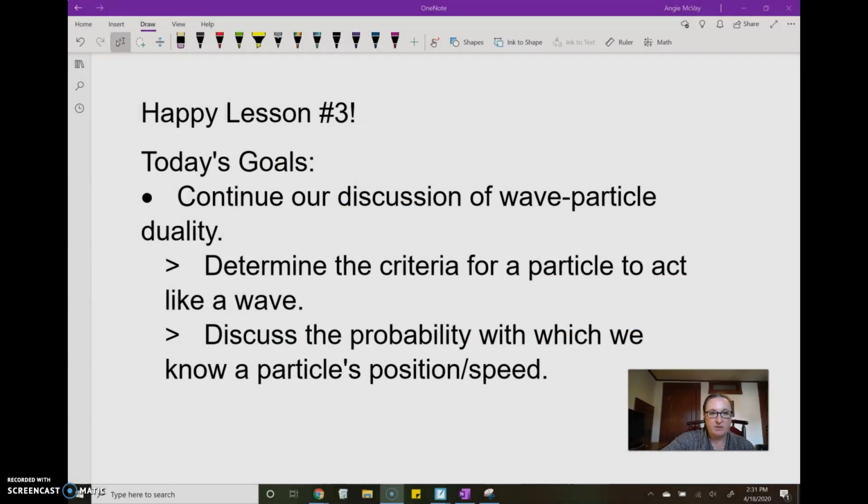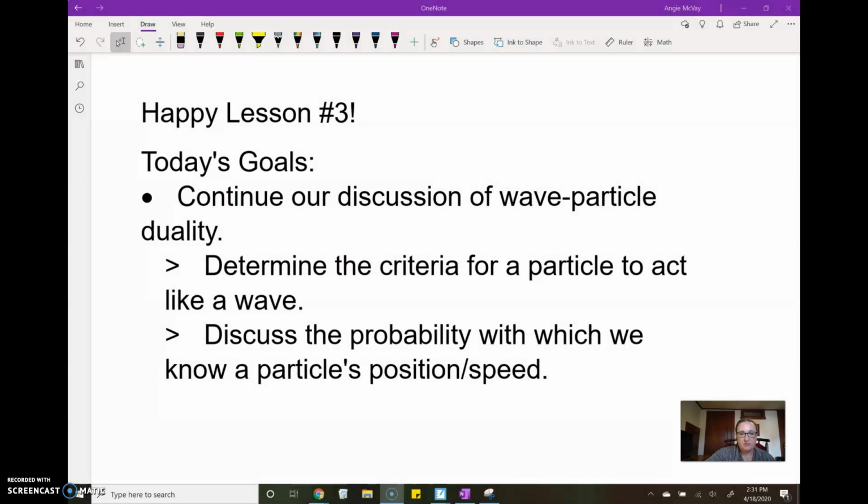Today we are going to continue our discussion of wave-particle duality. Last class we were talking about how the photoelectric effect was evidence that light could act like a particle, right? Can a particle also act like a wave? So we'll look at the criteria in which a particle could act like a wave, and we'll talk about the probability with which we know a particle's position or speed when it's acting like a wave.